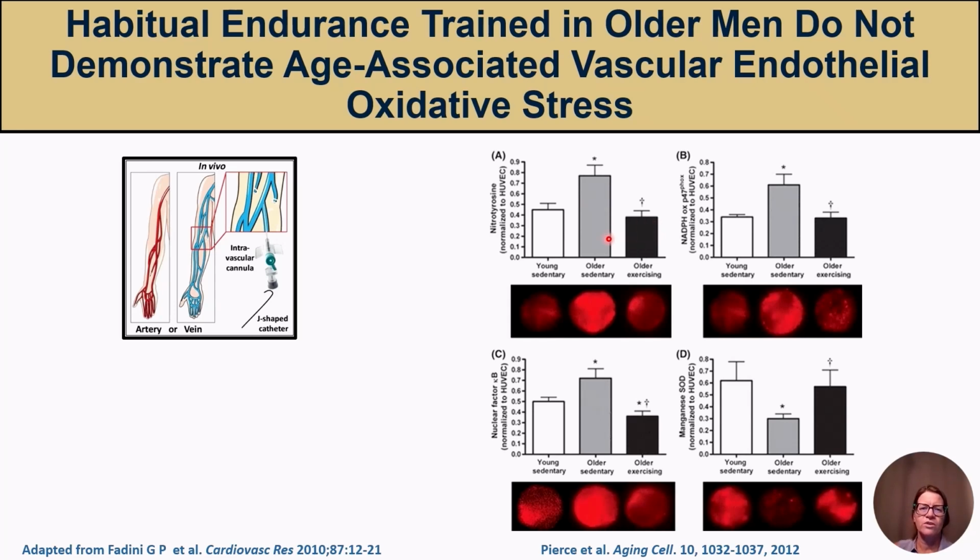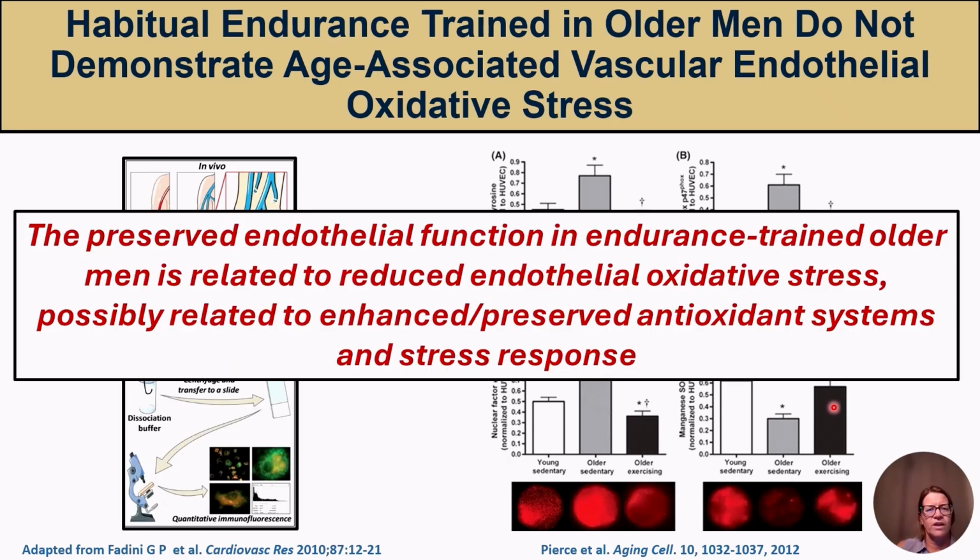What they showed is that the older sedentary males had higher levels of nitrotyrosine, NADPH oxidase, NF-kappa B, and lower levels of endothelial superoxide dismutase compared to young sedentary and older exercise-trained males. There is no difference in these protein levels between the young sedentary and the older endurance-trained males, suggesting that the preserved endothelial function in endurance-trained older men is related to reduced endothelial oxidative stress, possibly related to enhanced or preserved antioxidant systems and stress response.